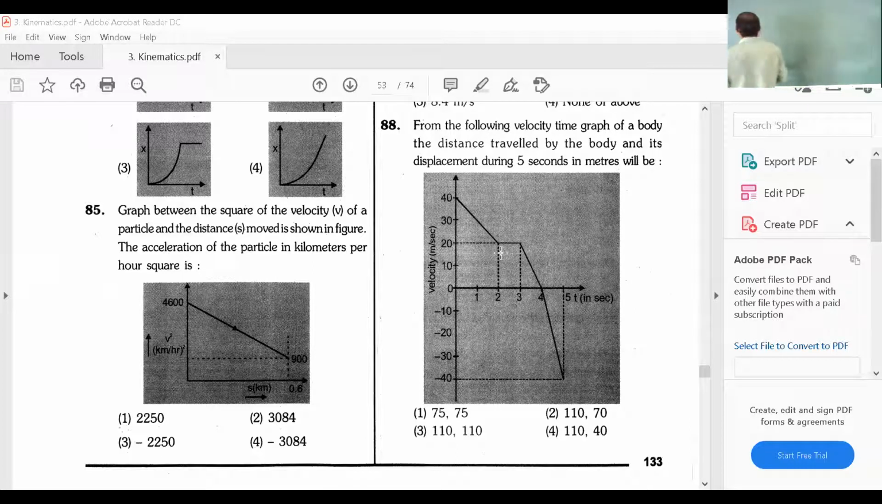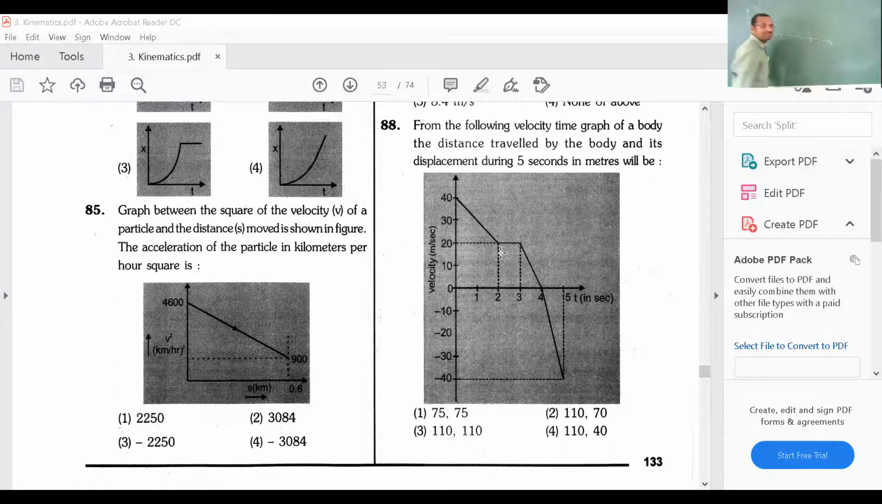I am going to take the graph on the board so that I can solve it. Velocity is given as 0, 10, 20, 30, 40, in meter per second. Next, time is given as 1, 2, 3, 4, 5. This is time in seconds.